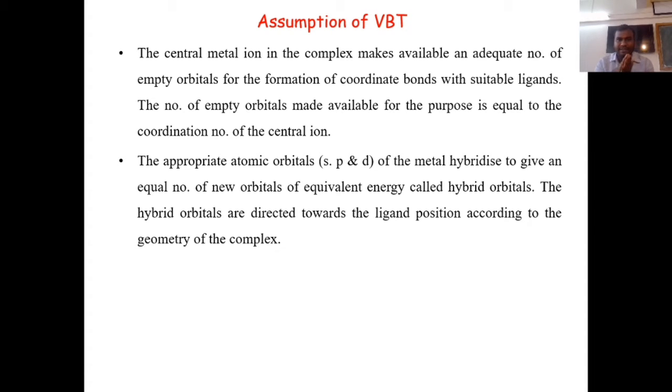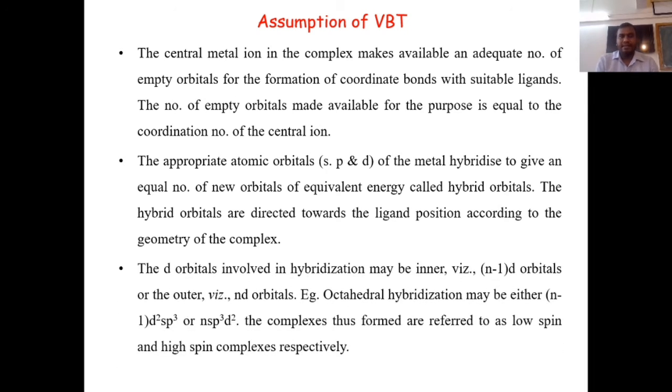The hybrid orbitals are always directed towards the ligand positions according to the geometry. How the ligands arrange around the central metal ion is important, and this governs its geometry. Then again, the d orbitals involved in hybridization may be inner.